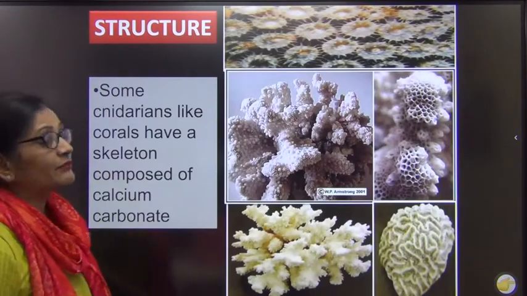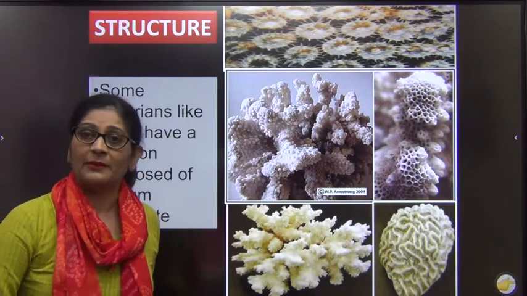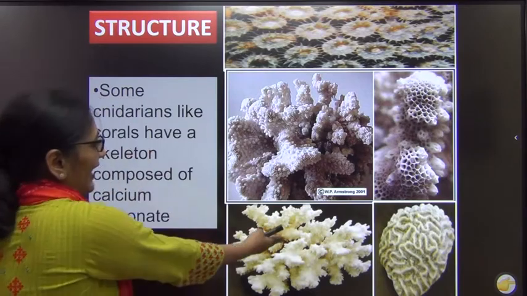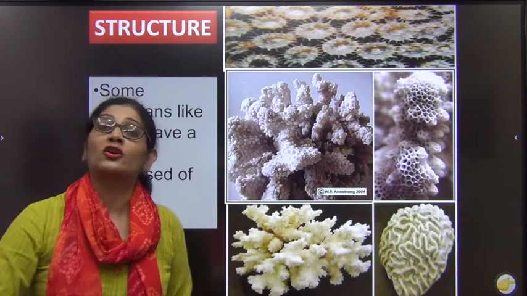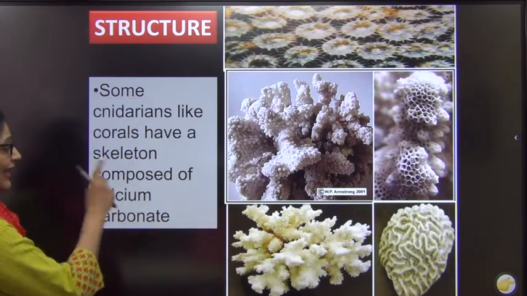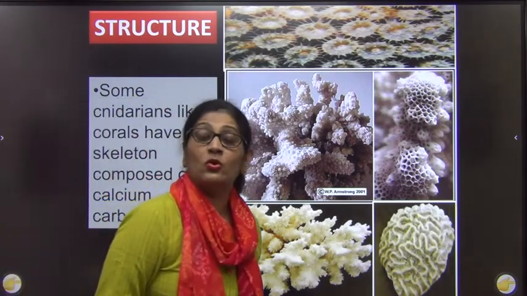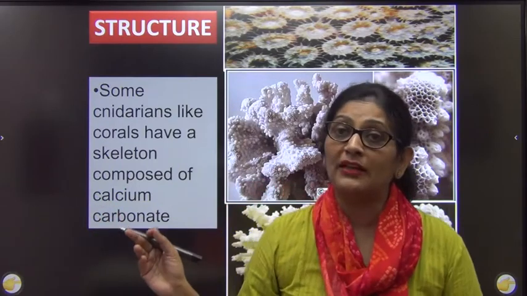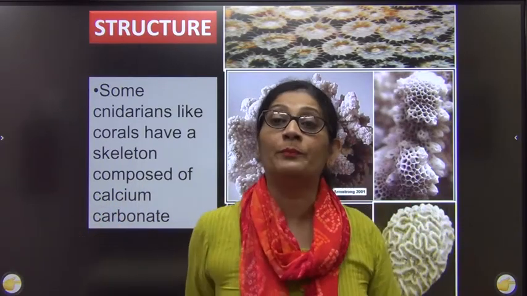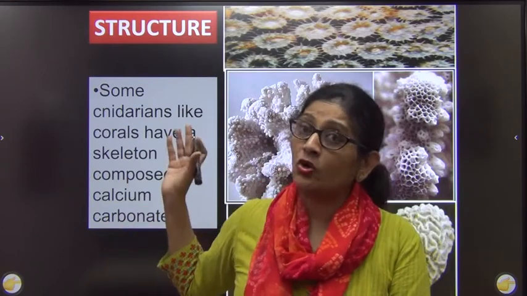Now some of the cnidarians may have calcium carbonate depositions on top of them. Calcium carbonate deposition happens and they form corals. Most of the corals that you see in the ocean are basically living organisms and they are actually coelenterates. This is a coelenterate which has a deposition. If you go to, say, the Andaman and Nicobar Islands, there are a lot of corals.